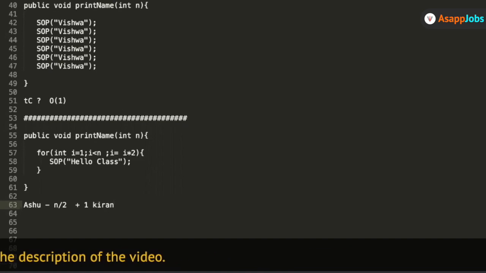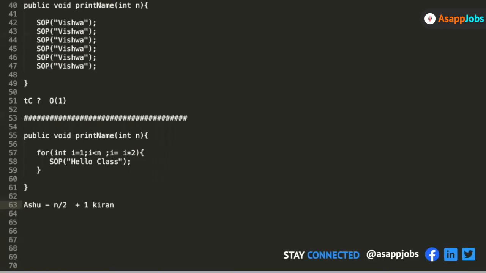Then Sai, how about you? What do you think? Yeah, I think it's n by 2 only in this case. Okay. So again, Sai also says the same as Ashutosh. Manoj? Yeah, for me also it is n by 2 only, because it's multiplying, like 1, 2, 4, like that it will go. So at the end, if suppose we have the input of 8, it will go only 3 times, something like that, not 3 times exactly, but similar to that. So it will be a total of n by 2 only.